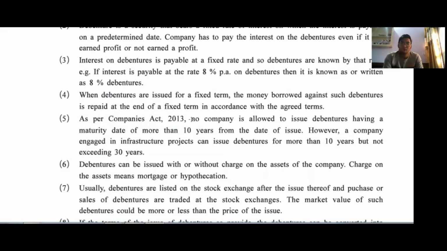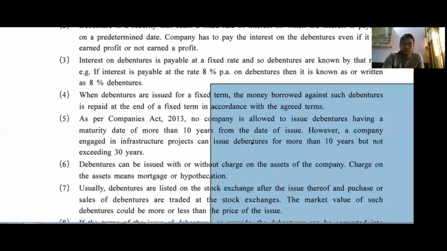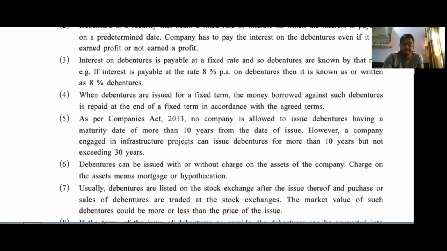Means for a normal company, debentures have a maturity period of a maximum of 10 years, and for an infrastructure company the time period is from 10 years but not exceeding 30 years.